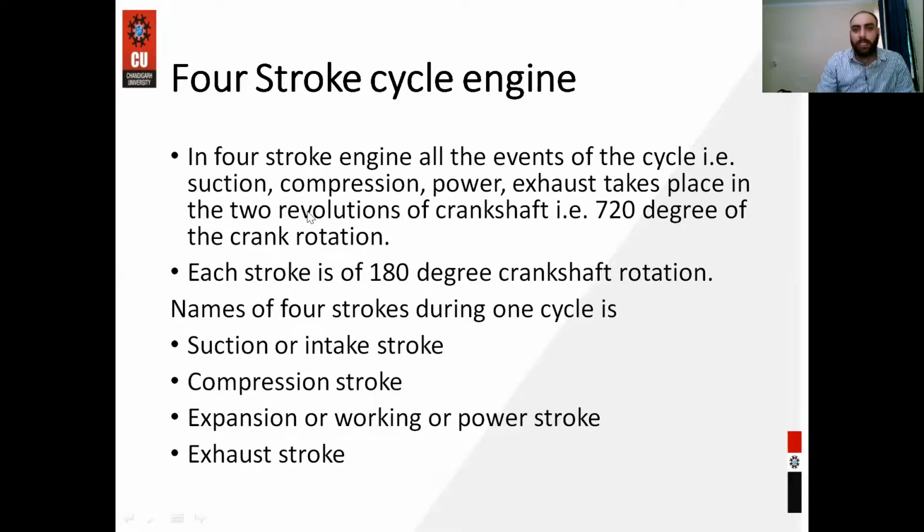In a four-stroke cycle engine, in order to complete one cycle, there are four events. First one is suction, second is compression, third one is power, and last one is exhaust. In a four-stroke engine, these four events take place in two revolutions of the crankshaft. If our crankshaft revolves two revolutions, then that rotation is 720 degrees. So each stroke is 180 degrees of crankshaft rotation.